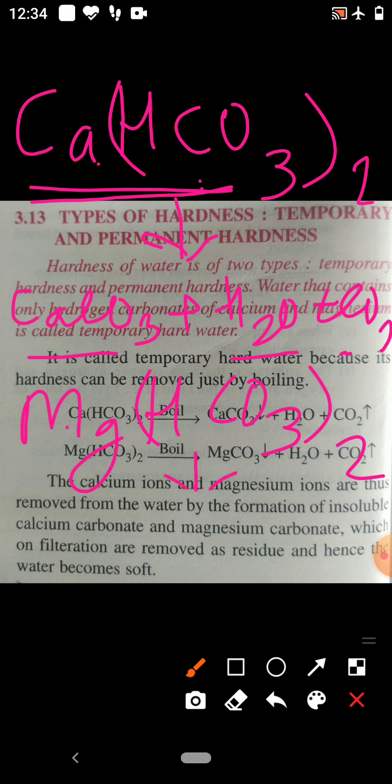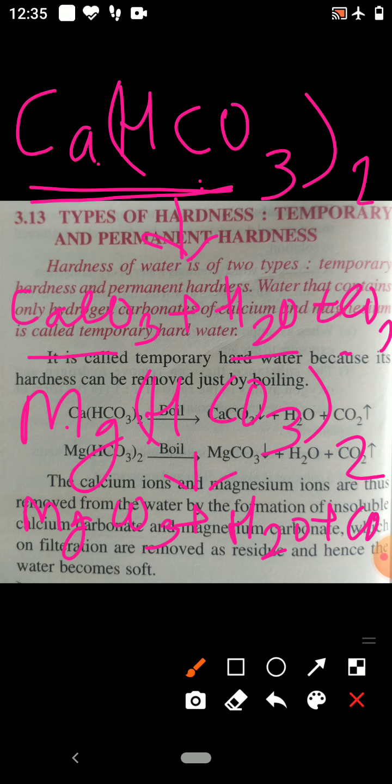Magnesium bicarbonate, when you boil it, breaks into magnesium carbonate, water and carbon dioxide. So here hardness is removed by boiling. So the hardness of water which is removed by boiling is temporary hardness.